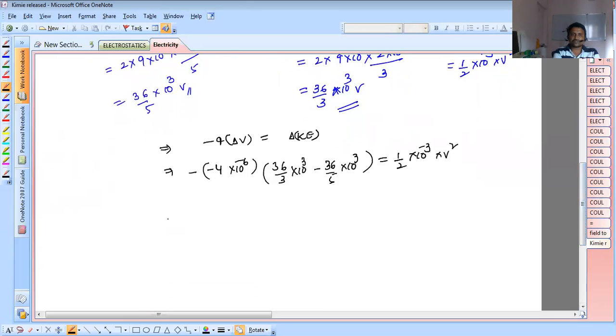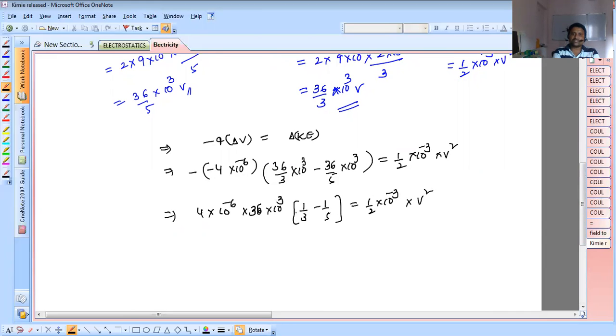Now substituting here, 4 into 10 power minus 6, and 36 into 10 power 3 is common from the bracket. So 1 by 3 minus 1 by 5 equals 1 by 2 into 10 power minus 3 into v square.